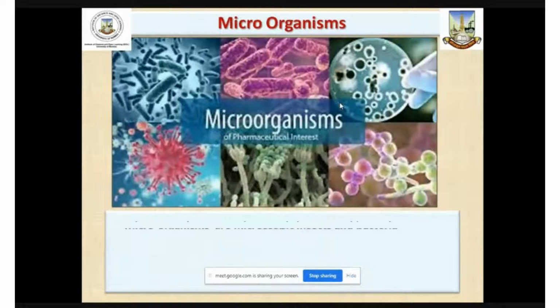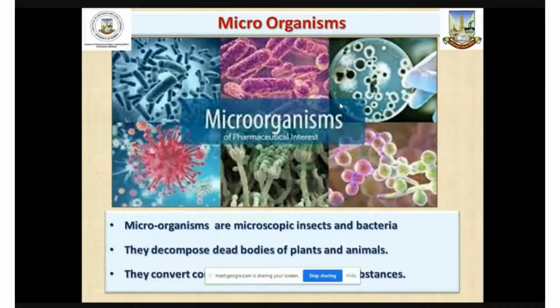Microorganisms or microscopic organisms include different kinds of fungi, bacteria, and also insects. So these are the microscopic organisms which normally live in the soil, play significant role in ecological sustenance.